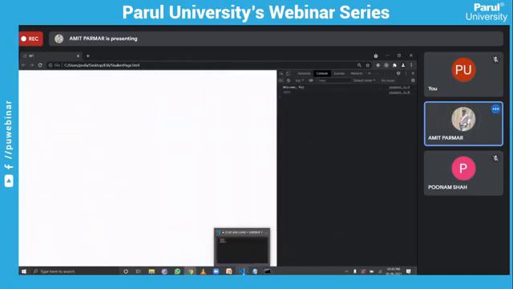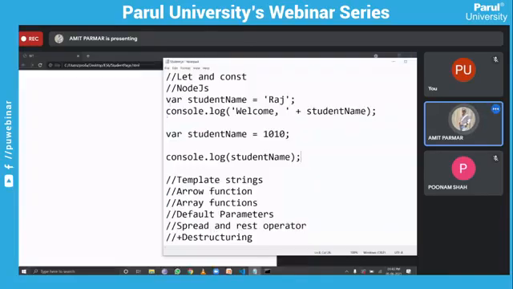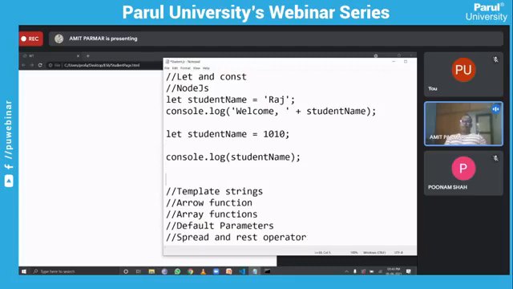But if you declare a variable with the help of the let keyword, it will not allow you to redeclare it, right? You cannot declare a variable again. So this was introduced using let. In the same way, if you want to make a constant variable, you can always use the const keyword and declare a variable.